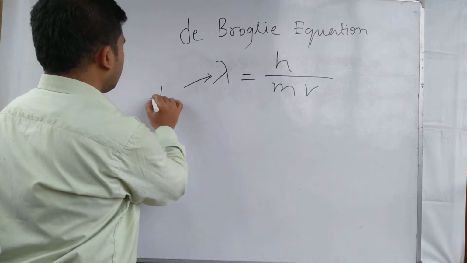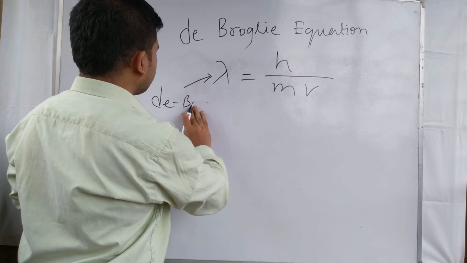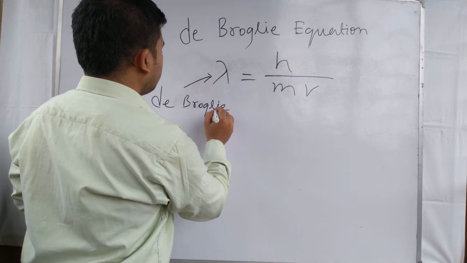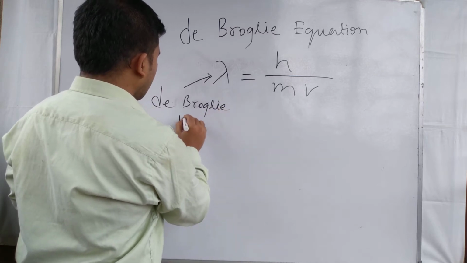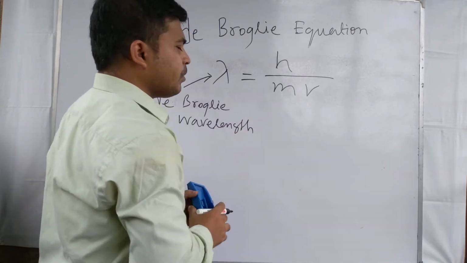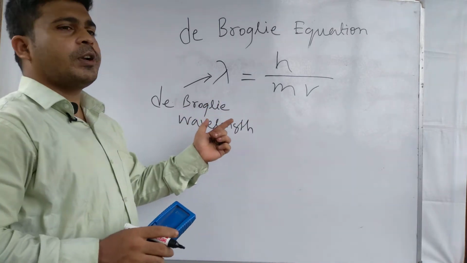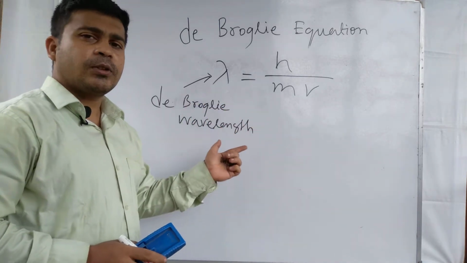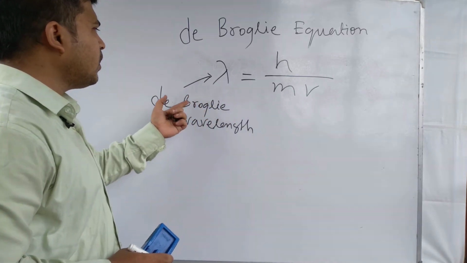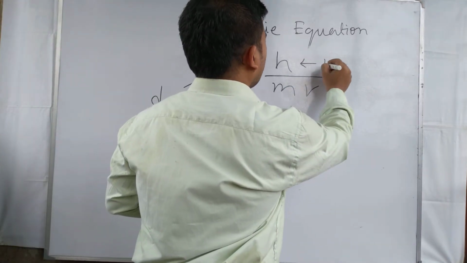is called de Broglie wavelength, because de Broglie stated that material particles have wave character, so material particles also have wavelength, and that wavelength is called de Broglie wavelength. This is the wavelength of the material particle, and h is Planck's constant.